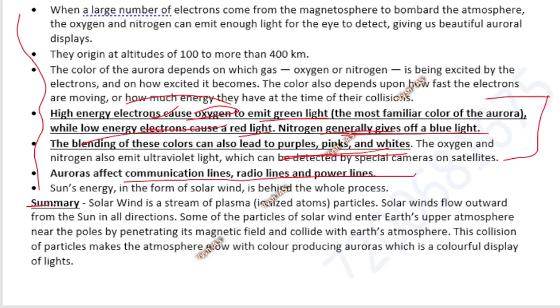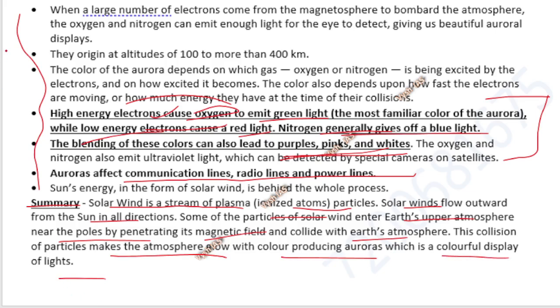Now the summary of the entire 2-3 pages which we saw is here. Solar wind is a stream of plasma, that is ionized atom particles. Solar wind flows outward from the sun in all directions. Some of these particles of the solar wind obviously will enter Earth's upper atmosphere, which is near the pole, and there we have the magnetic field. So when they collide, what will happen? This collision makes the atmosphere glow with color, producing aurora, which is a colorful display of light.